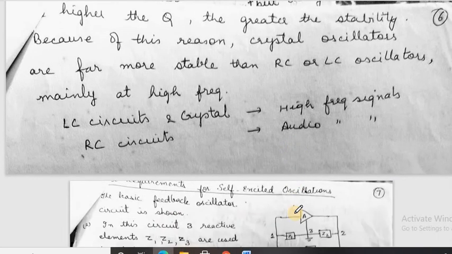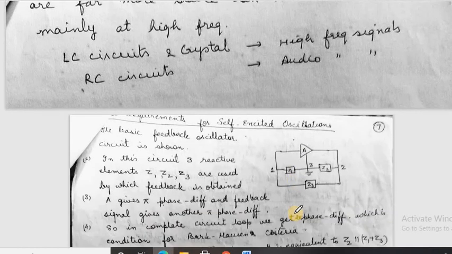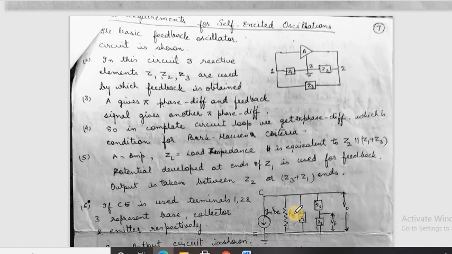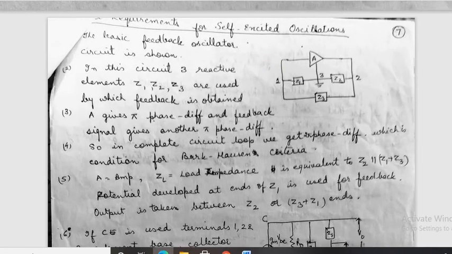Now we'll be taking up the LC oscillator, but for the LC oscillator one more condition is required that should be taken up before discussing it. That is the circuit requirement for self-excited oscillation. This is very necessary to study for the LC oscillator. So this is a necessary condition. We'll be studying this first and then we'll take the LC oscillator.